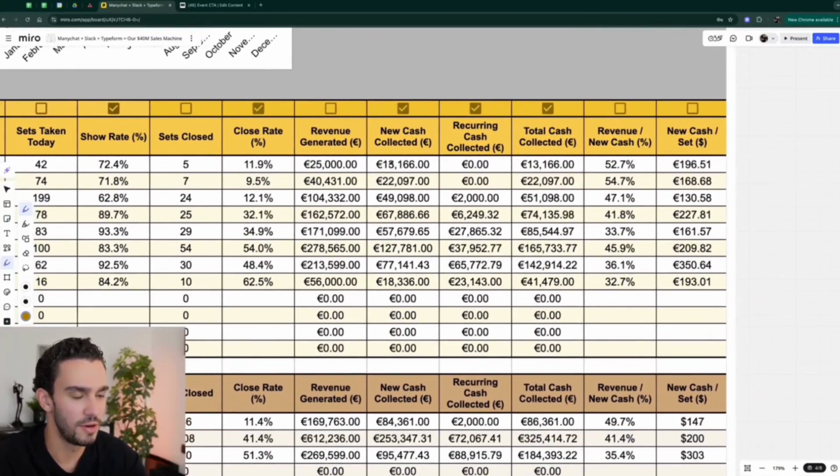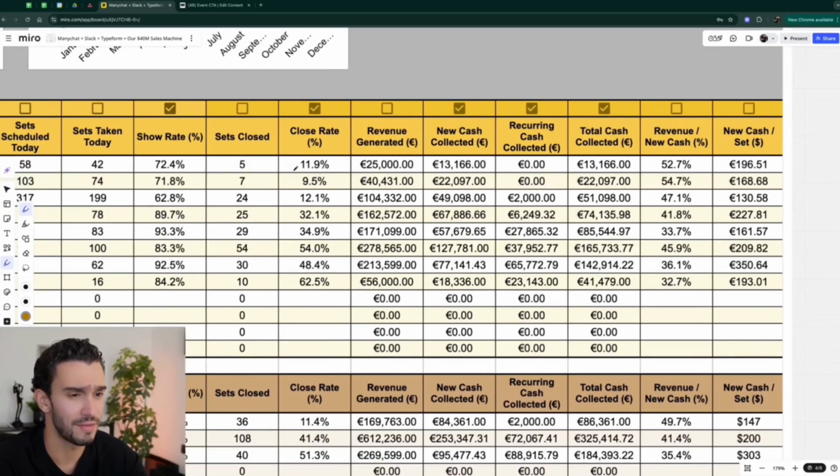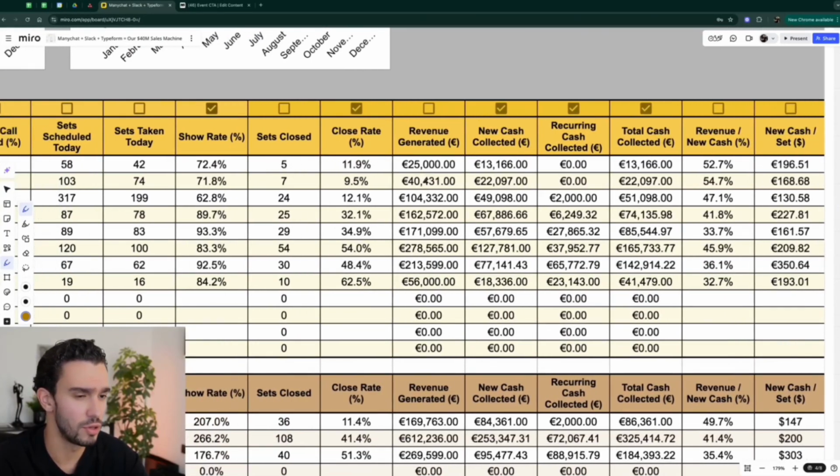They were doing about 13,000 euros, as you can see here, per month, 25K revenue, only 5 deals closed at a very poor show rate, close rate here. And then in the past couple of months where we worked together, we've been able to achieve some pretty cool results. If you look at the total cash collected amounts here, we've seen some really good growth.